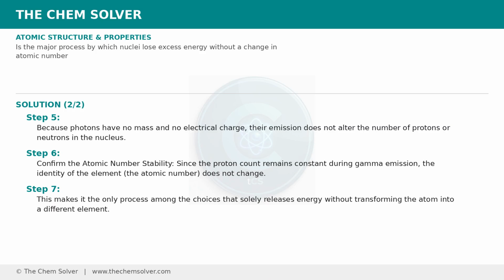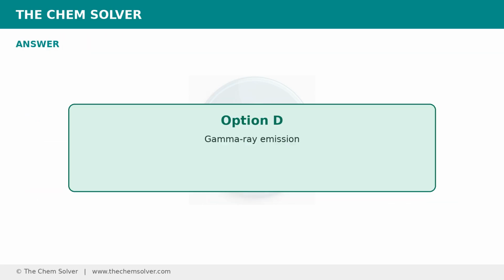Since the proton count remains constant during gamma emission, the identity of the element, the atomic number, does not change. This makes it the only process among the choices that solely releases energy without transforming the atom into a different element. The correct answer is option D, gamma ray emission.